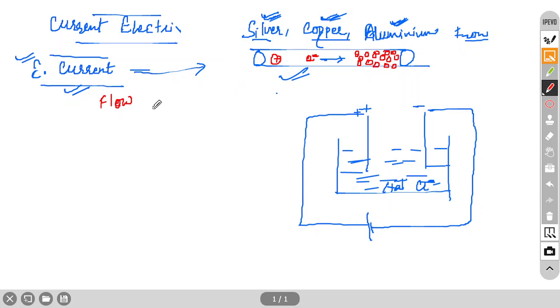What will happen if protons start moving? Because that is also possible. Here, in case of sodium and chlorine ions, both will start moving. This is the negative terminal, so sodium will go here, chlorine will go here. So both sodium as well as chlorine will contribute to the movement of ions, means movement of charge. So in the electrolyte, both positive as well as negative charge are contributing. But in the wire, only the flow of electrons is contributing to the electric current. Flow of charge means here only electrons are moving, not protons. Why?